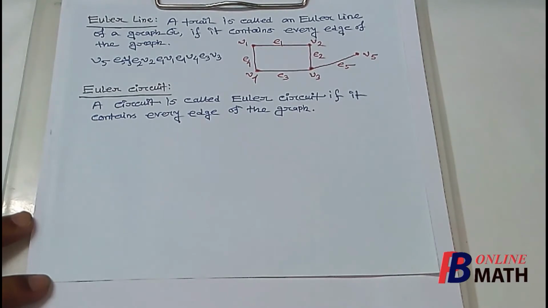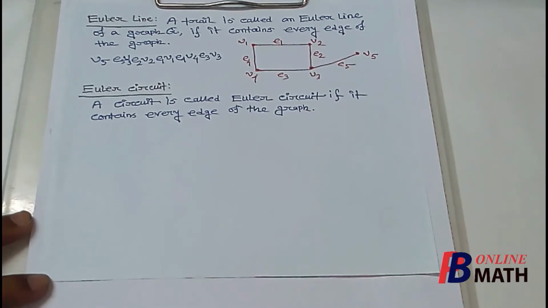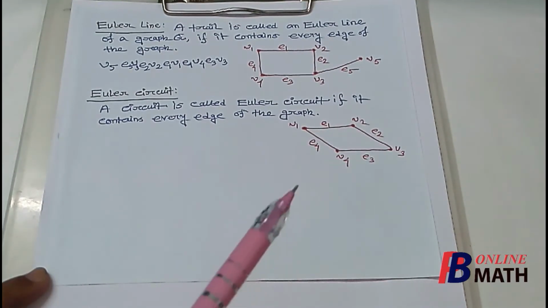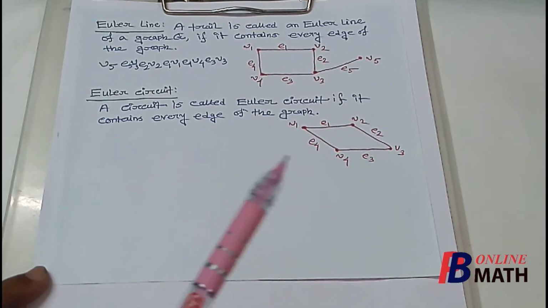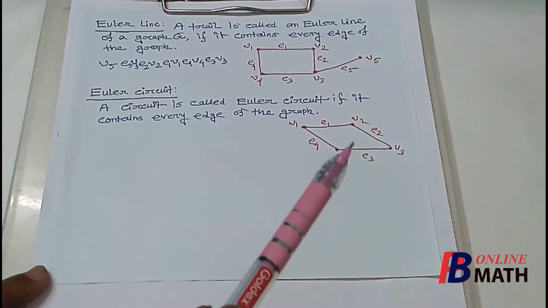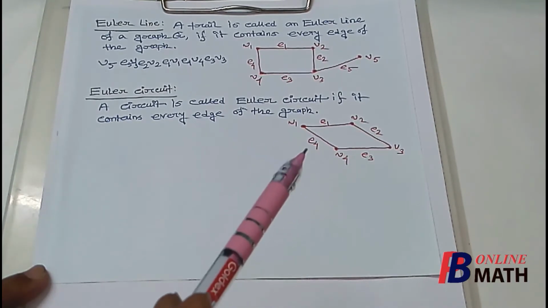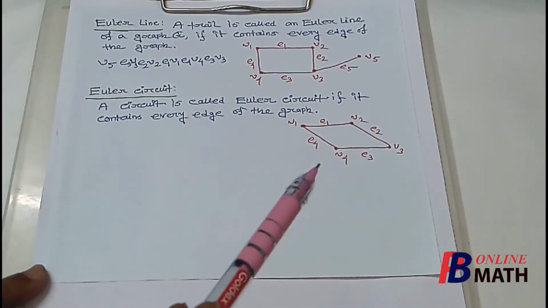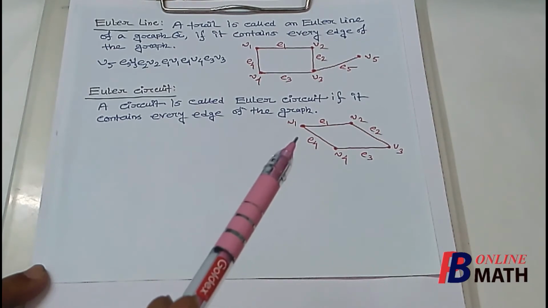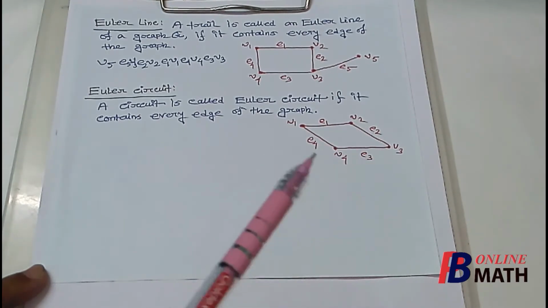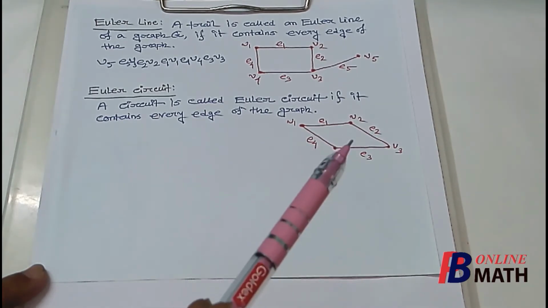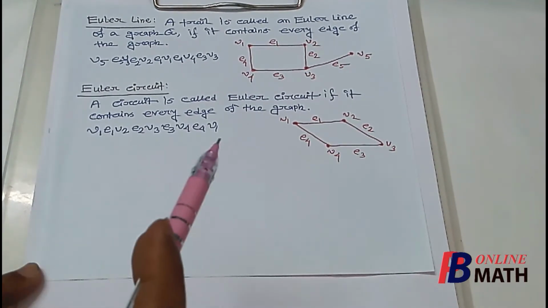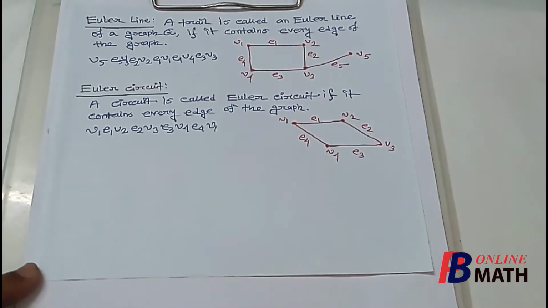So let us give one example of Euler circuit. If we consider this graph, then we find that if we consider one circuit here from V1 to V2 to V3 to V4 to V1, then this is a circuit because no edge is repeated here, and also it includes every edge of the graph. Therefore, this is an example of Euler circuit.